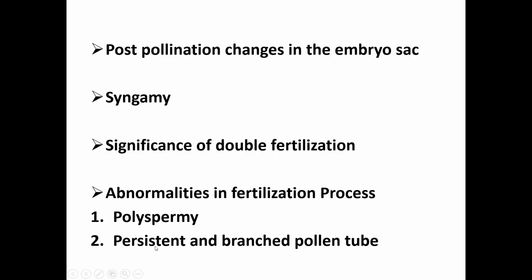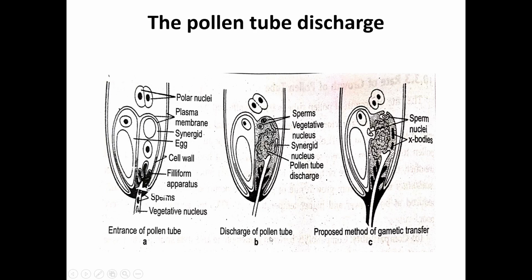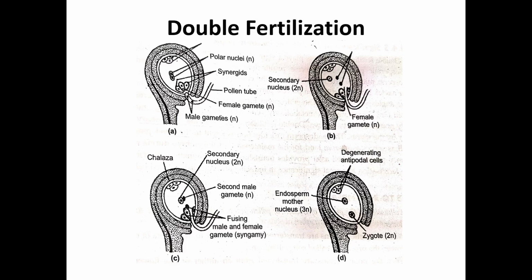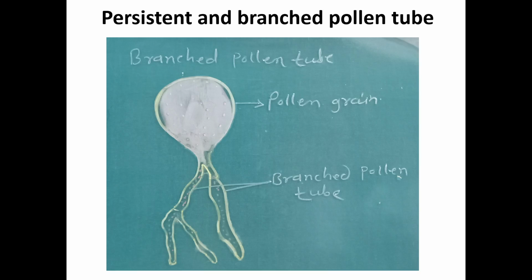The second abnormality is the persistent and branched pollen tube. Now see the diagram. This is the pollen grain. The ruptured exine in time develops the branched pollen tube. In angiosperms, the pollen tube is normally an unbranched structure which collapses soon after fertilization.